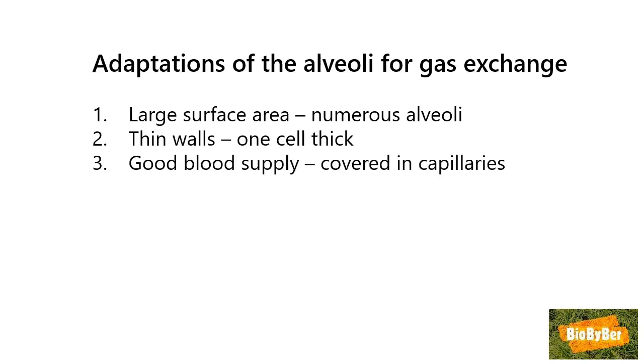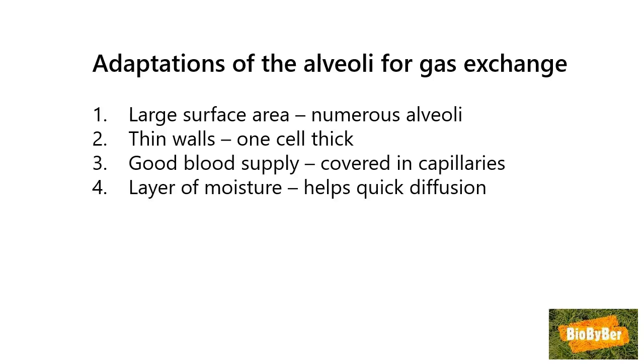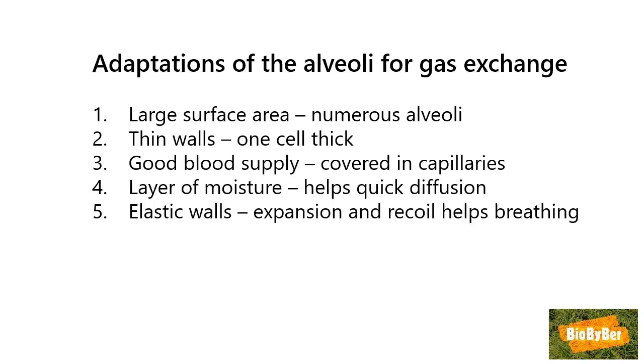Alveoli have a good blood supply. They are covered in capillaries, which maximizes the amount of oxygen uptake and carbon dioxide excretion. The alveolus is lined with a layer of moisture. This helps quick diffusion. And lastly, for those of you able for a bit more, the elastic walls allow expansion to breathe in gases, and the recoil allows exhalation.